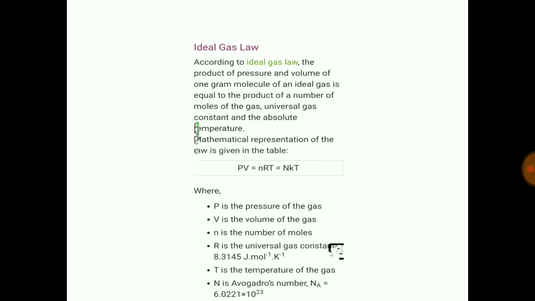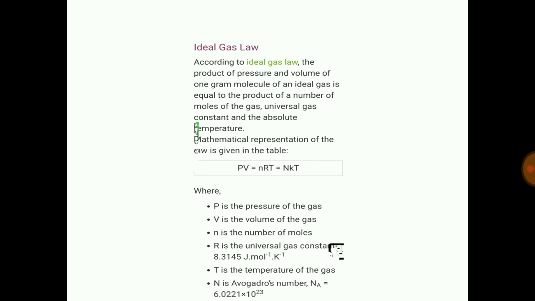Another is the ideal gas law. According to this law, the product of pressure and volume of 1 gram molecule of an ideal gas is equal to the product of number of moles of a gas, universal gas constant, and the absolute temperature, that is PV is equal to nRT.